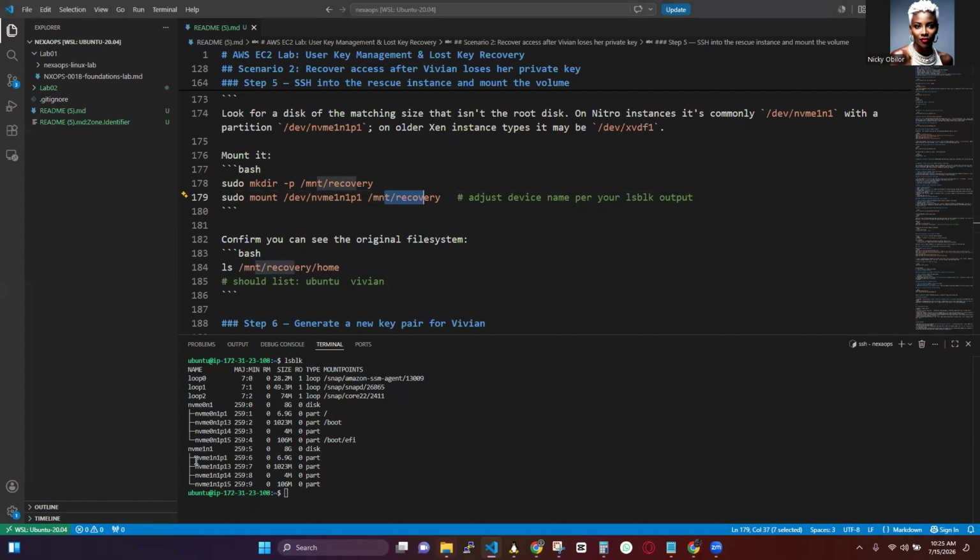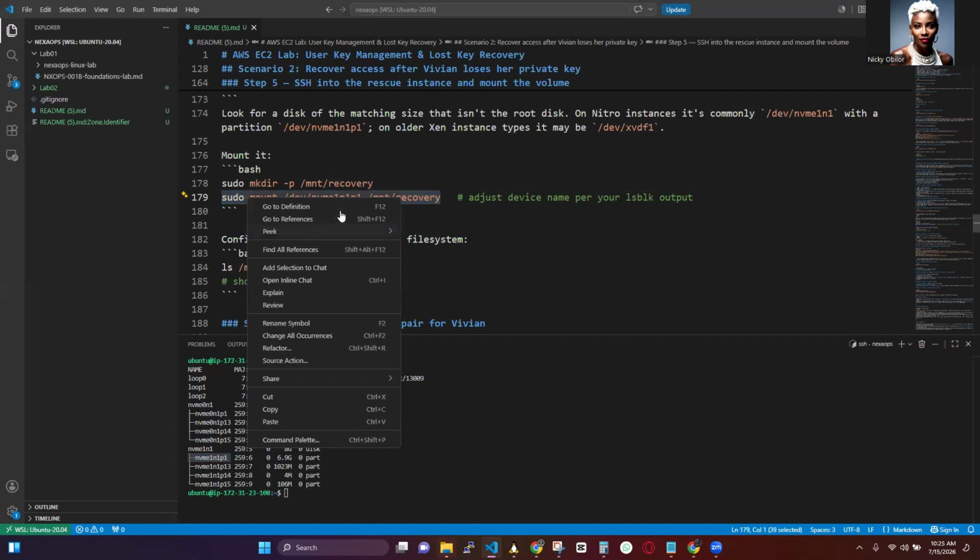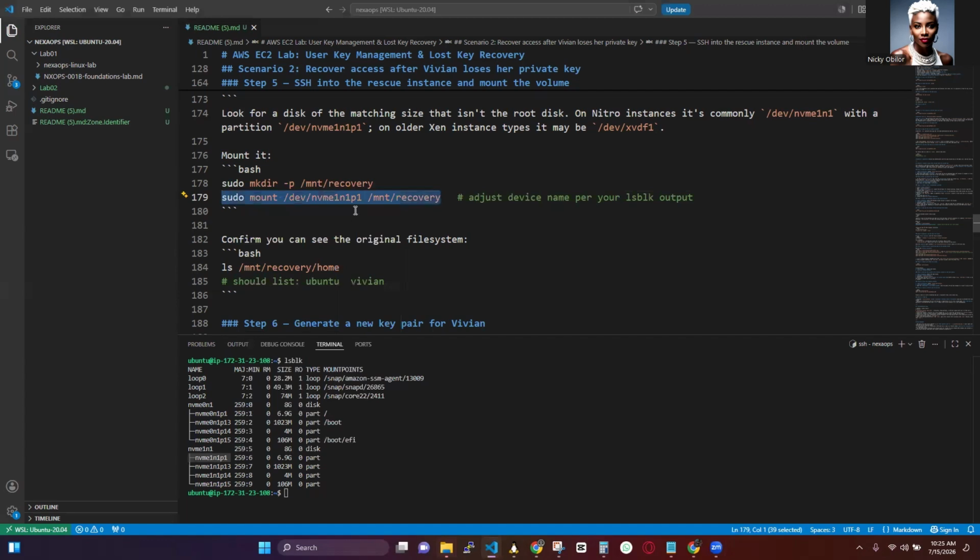So if you look over here, this is the one, this one right here, okay? So we're going to mount it into the /mnt/recovery that we just created. Because before we do this, let's actually run ls /mnt/recovery. You see, there's nothing there. There's nothing inside this folder. So let's mount this in this folder.